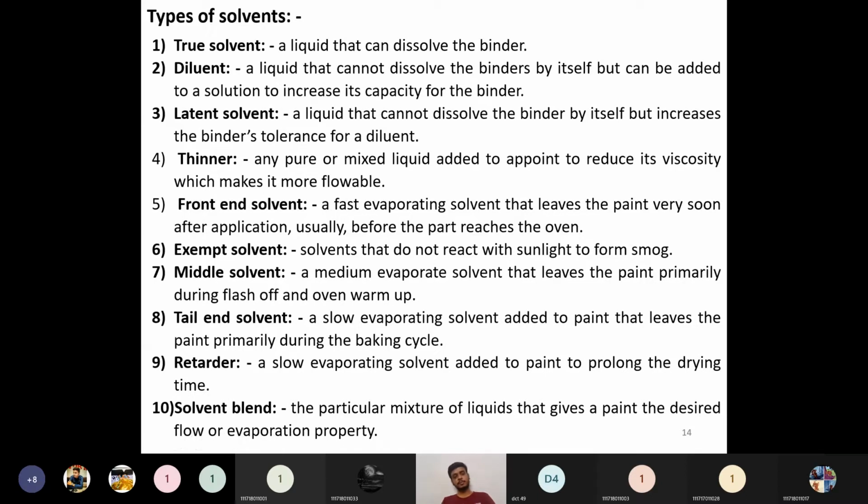Then the next one is a front end solvent. So what is this front end solvent? A fast evaporating solvent that leaves the paint very soon after application, usually before the part reaches the oven.